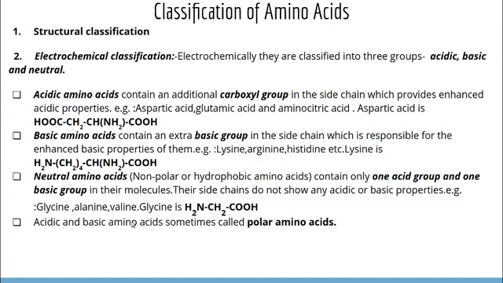So acidic and basic amino acids are sometimes called polar amino acids. That means they have one additional acidic functional group in the case of acidic amino acids, and in the case of basic amino acids there will be one or more basic functional groups, so they will be polar in nature. Whereas neutral amino acids are known as non-polar or hydrophobic amino acids. That's all about the electrochemical classification of amino acids.